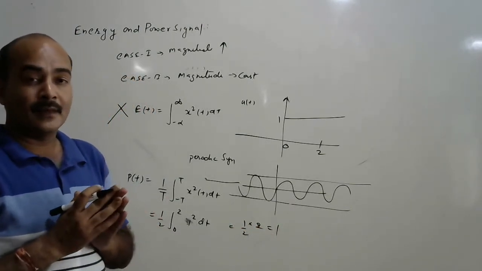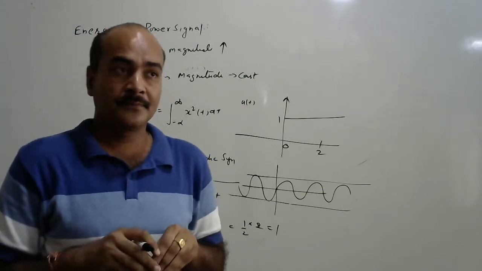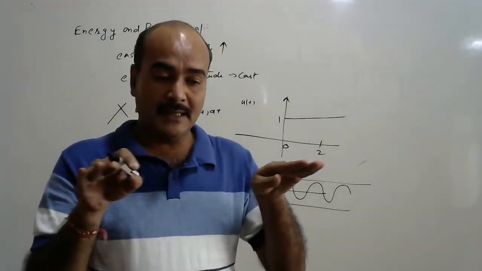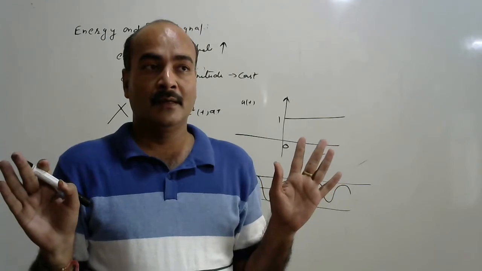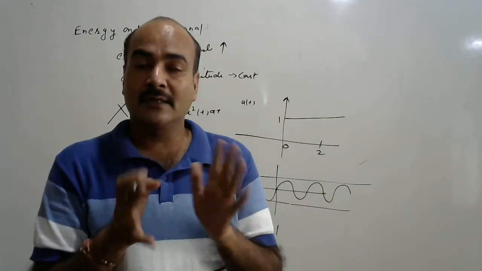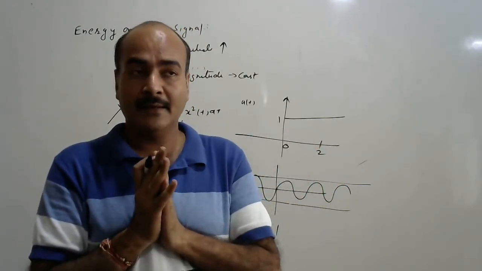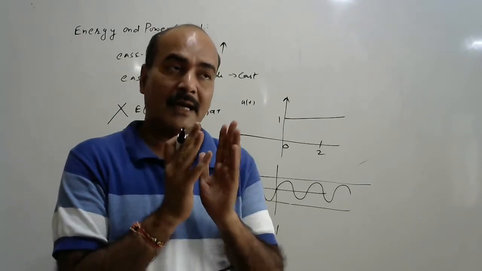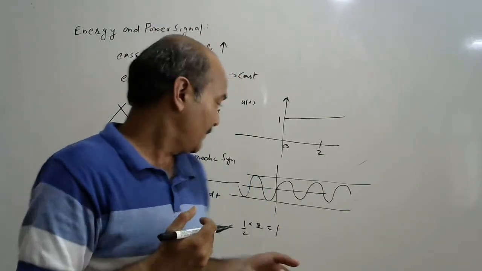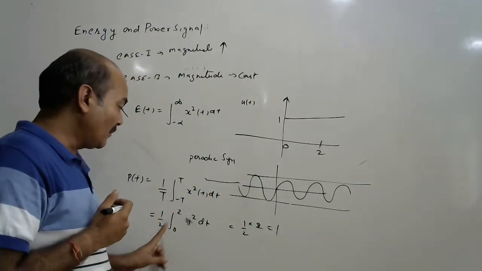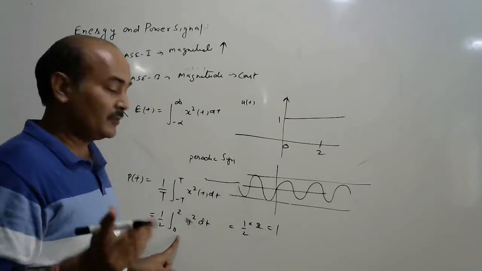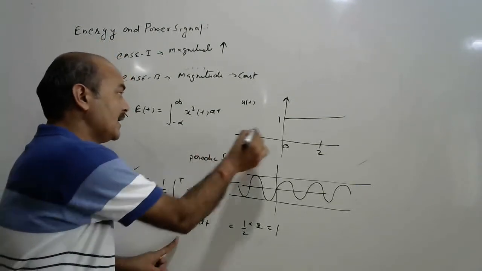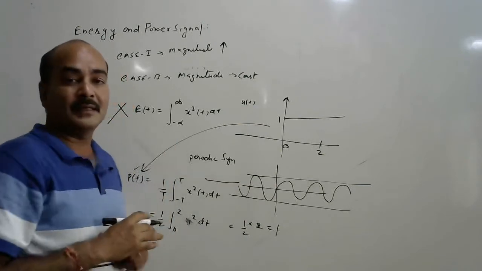So the concept is that if the magnitude of a signal is constant, it is not an energy signal. Why? Because constant addition becomes infinite. But the average of the constant is also a constant, so that is a power signal.